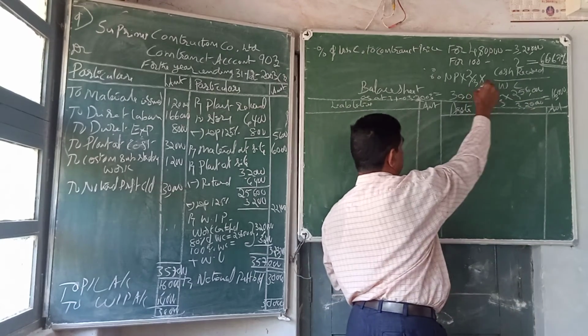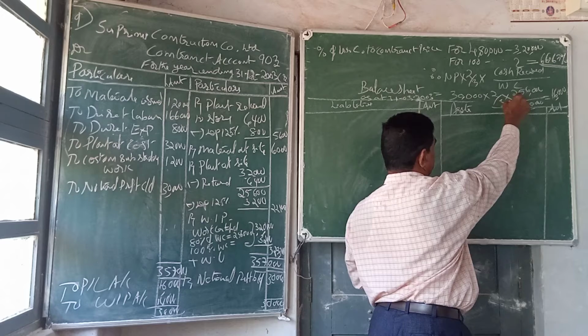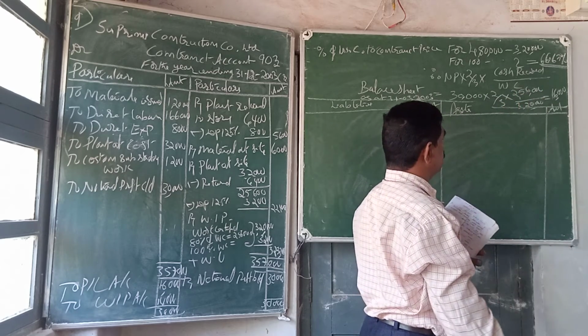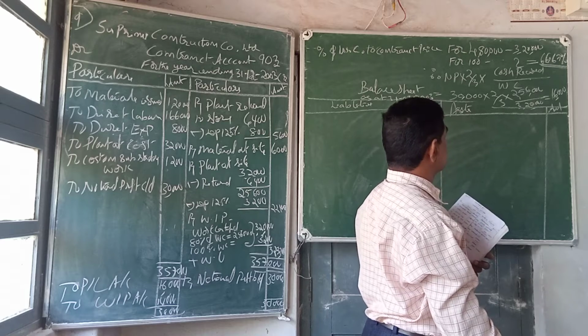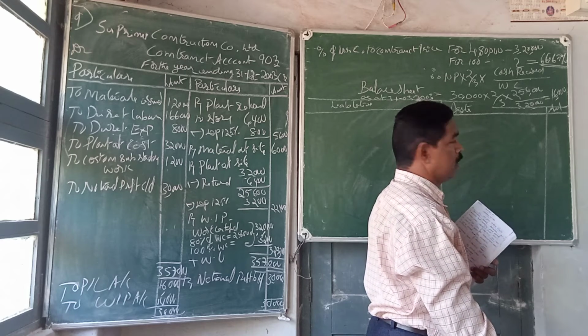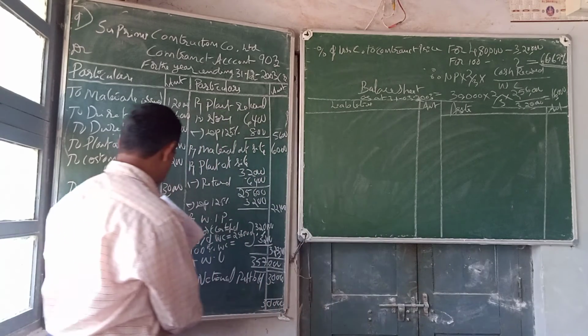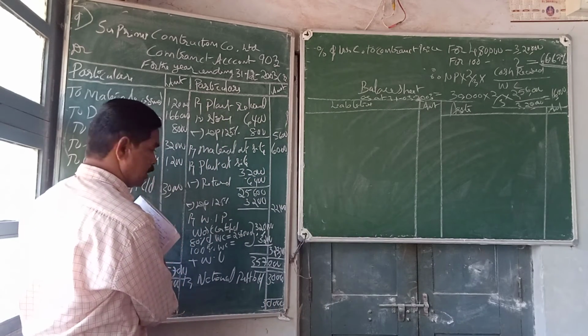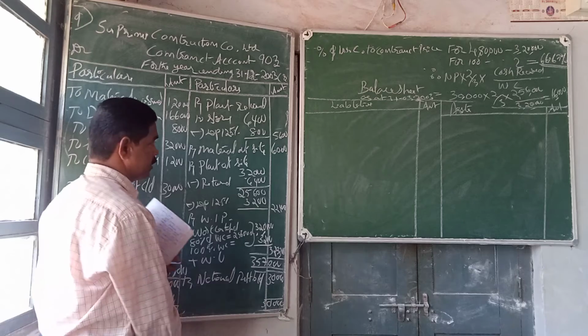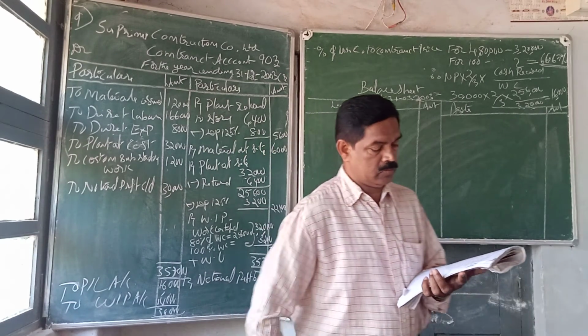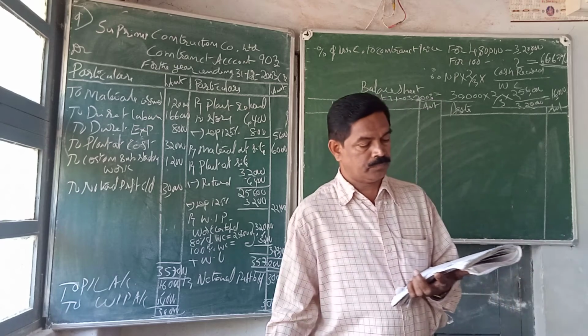So 30,000 multiplied by 2/3 into cash received 2,56,000, divided by work certified 3,20,000. Amount is 16,000. So we transferred 16,000 to profit and loss account, then remaining 14,000 to the reserve account.